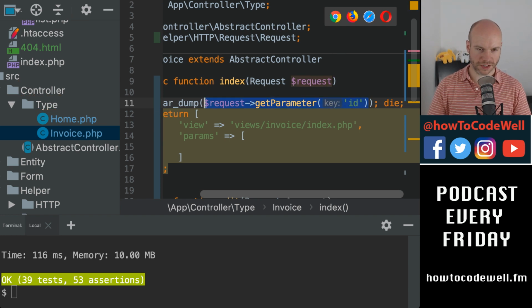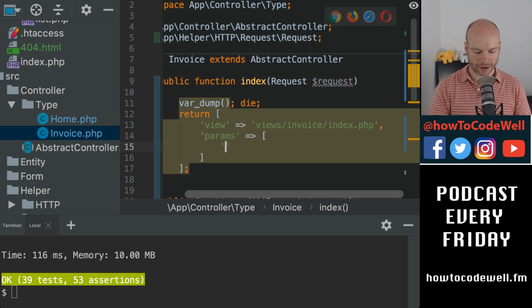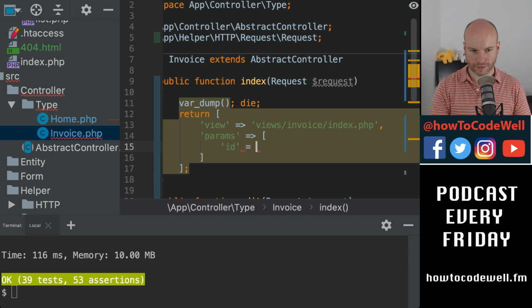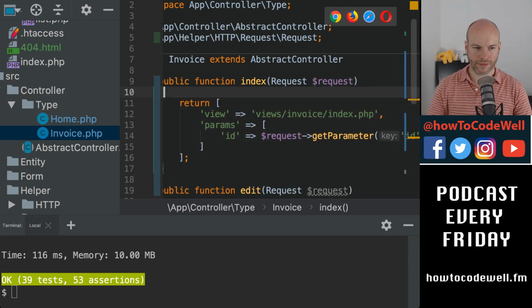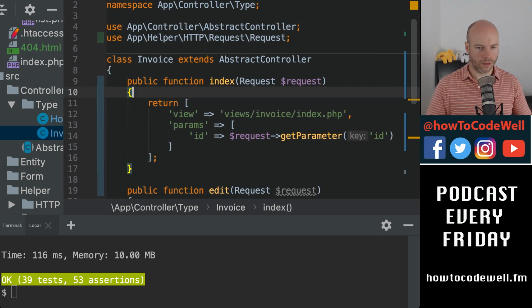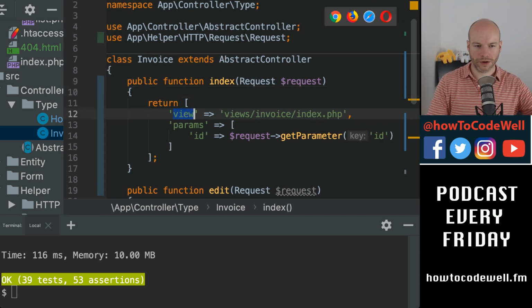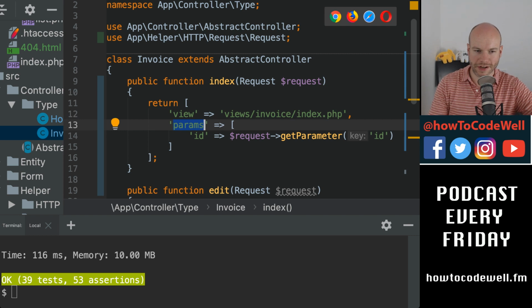But eventually I would like to do parameters ID is equal to that. And then somehow in the view we will get the parameters and then push them through. I haven't worked that bit out yet, but that's essentially what I would like to achieve.